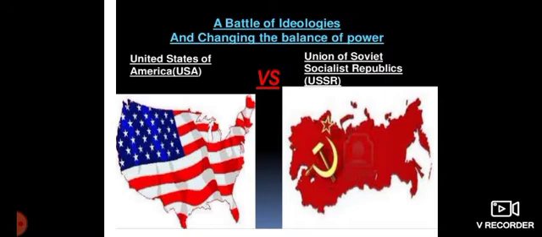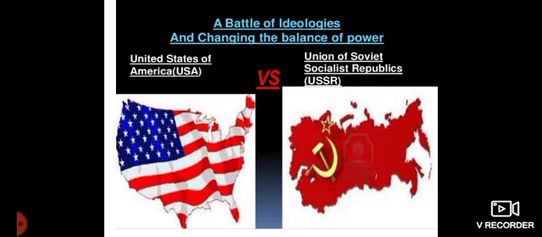After the disintegration of the USSR, you can see here, what basically is the Cold War? It is just a battle of ideologies. The ideologies here are a battle of principles, which is what the two countries believed in, the USSR and the USA.